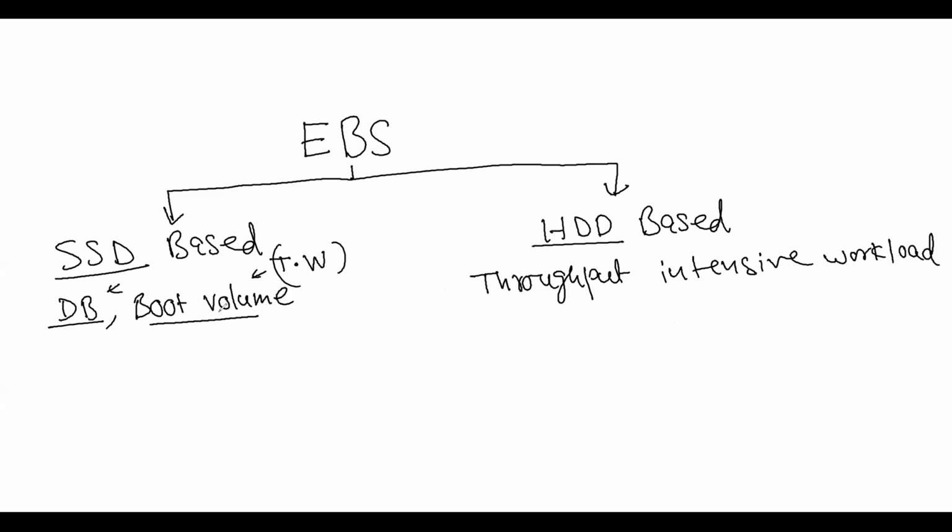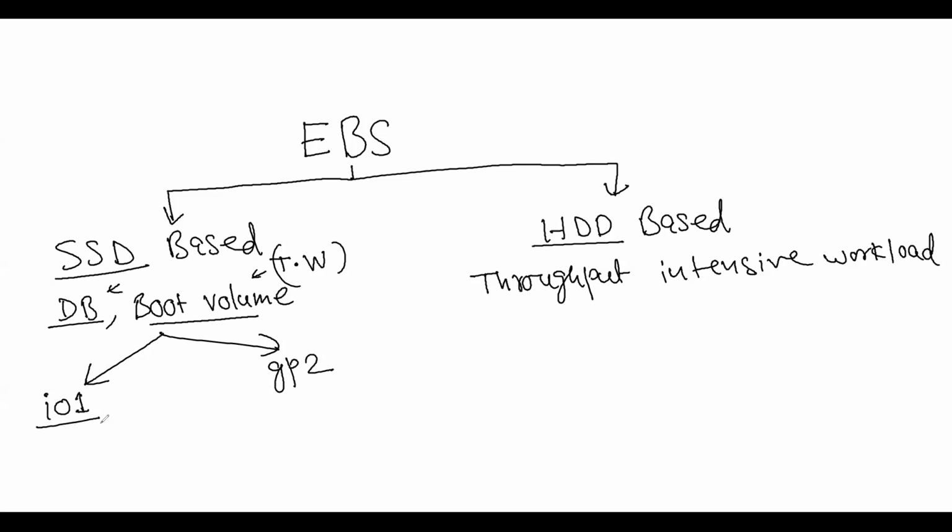Now, in this SSD based one, you have two options that you might have seen. Did anybody notice carefully? GP2 we are using as of now, and there is another one, IO1. This IO1 is provisioned IOPS.